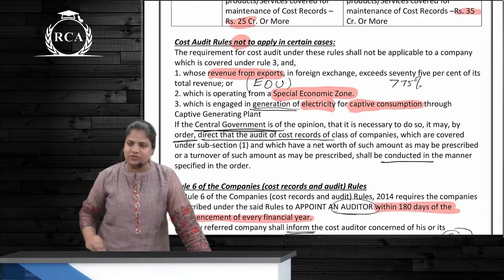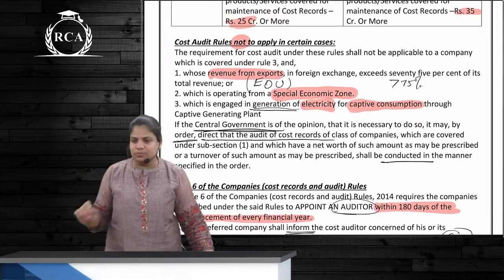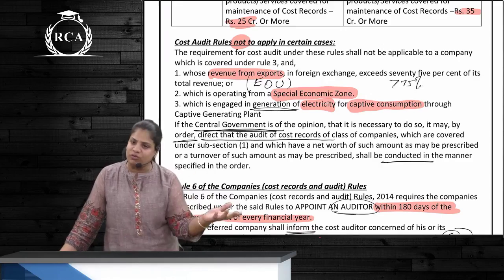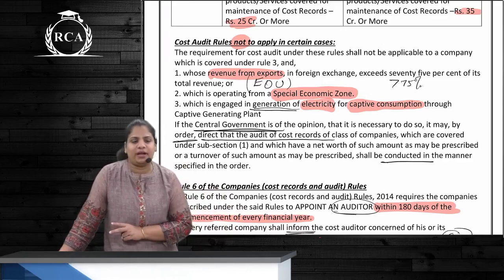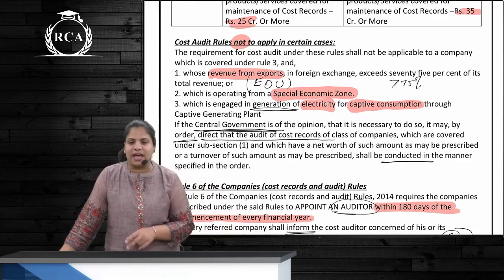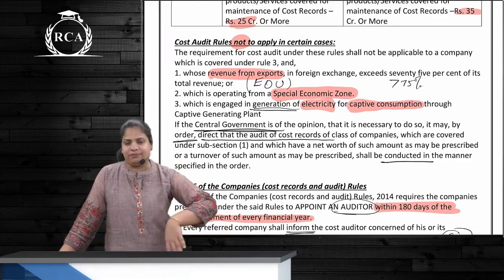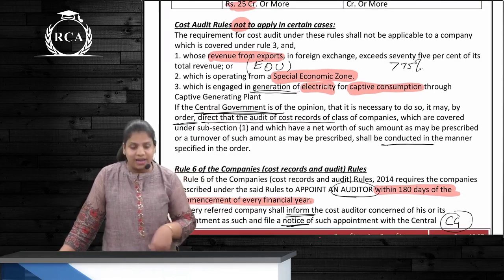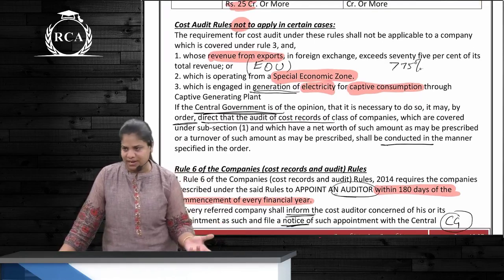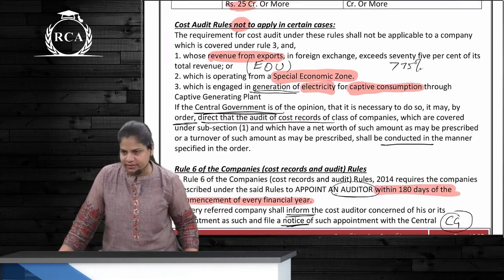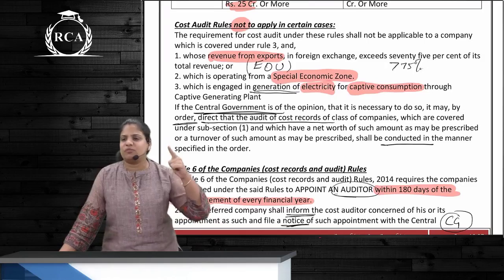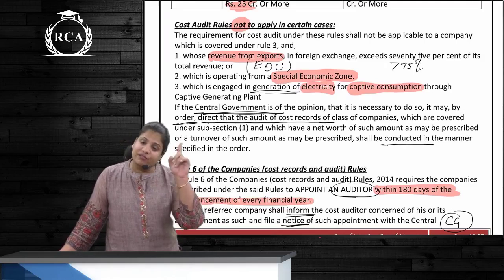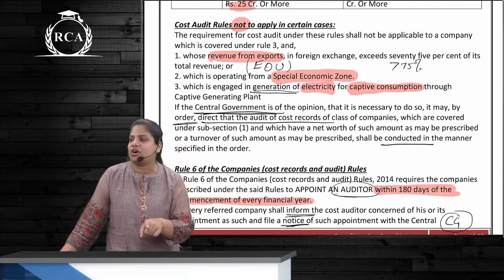Then cost audit rules will not apply in these cases. So 3 exemptions we have over here. First is EOUs, but how much? 75% EOUs. So their 75% or more revenue is from what? From export. Second, they are operating in SEZs, and third, they are generating electricity but for captive consumption. So CG can make audit applicable to them, right? By an order at any later date. Are these people exempt from maintenance of books of accounts, from maintenance of cost records? No. If 35 crores is exceeded, should they maintain cost records? Yes.